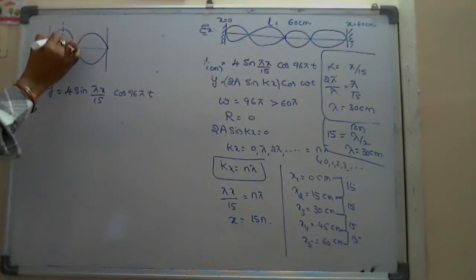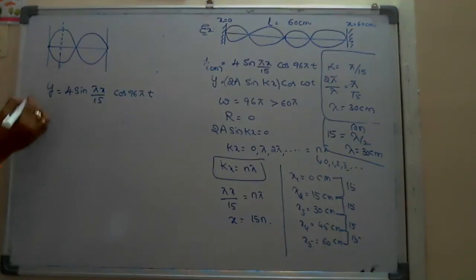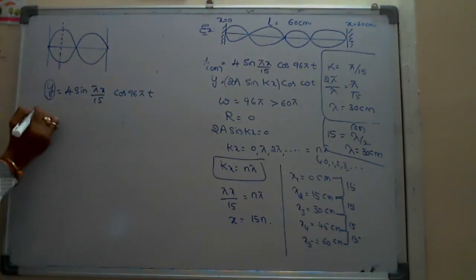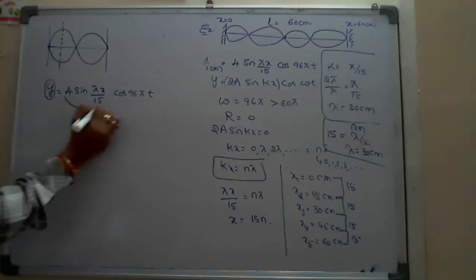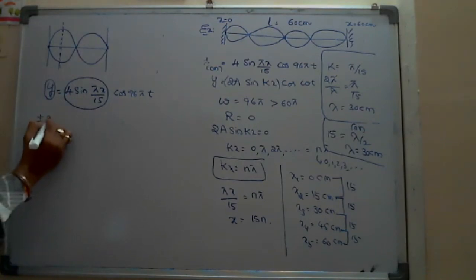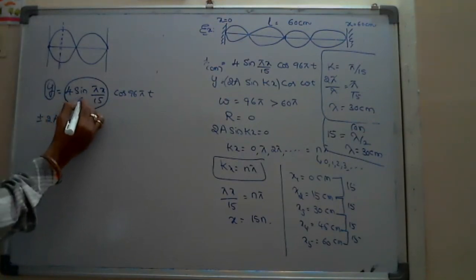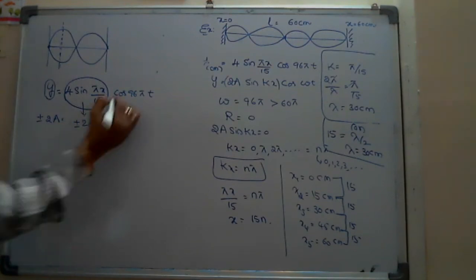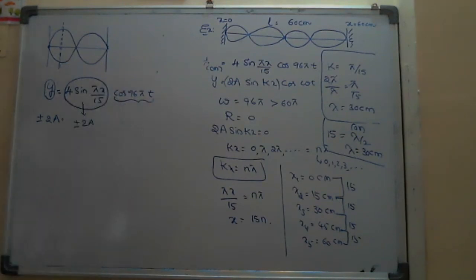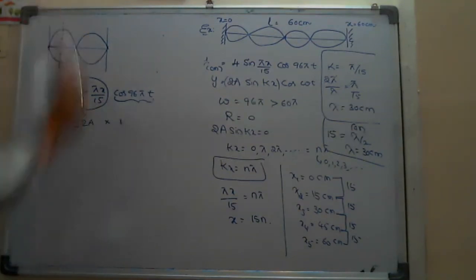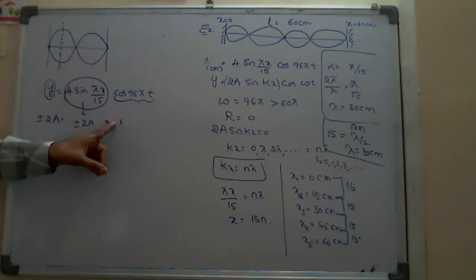The antinode is formed here means the displacement is exactly plus or minus 2a, meaning this part is plus or minus 2a. Then what about the other part? Simple logic: that should be equal to 1, not plus or minus 1. Keep in mind, that is 1.